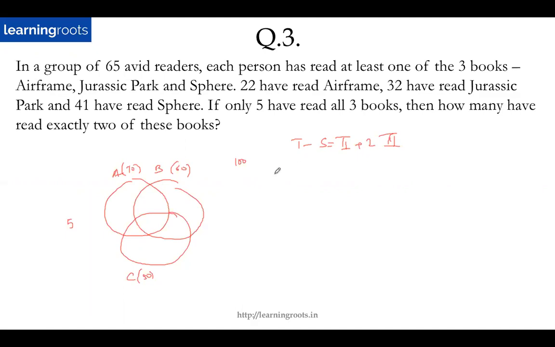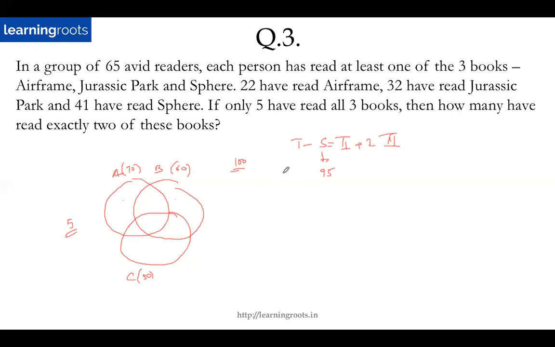What's the logic? Remember when we were talking about S, what did we do? S is nothing but this plus this plus this plus this plus this plus this plus this, right? Addition of all the 7 regions. So I'm only concerned about what lies here for S. So in this case, if there are 5 which are lying outside, the remaining 95 students will be inside, right? Out of 100 students, if 5 are outside, then 95 will be inside. So I will simply take S as 95 in this case. I'll proceed with T normally. That's the only change that I will do in such questions.